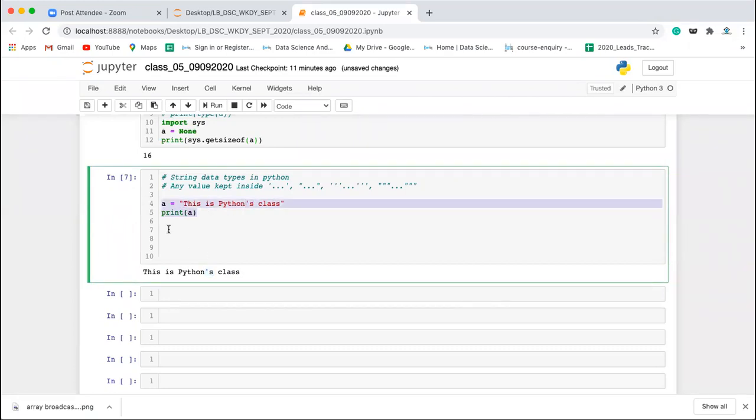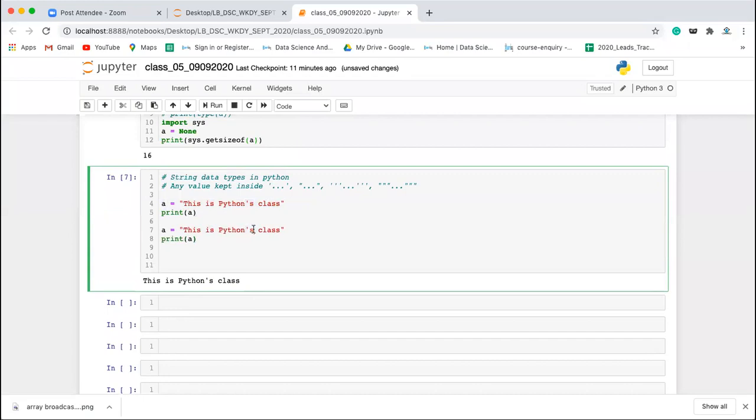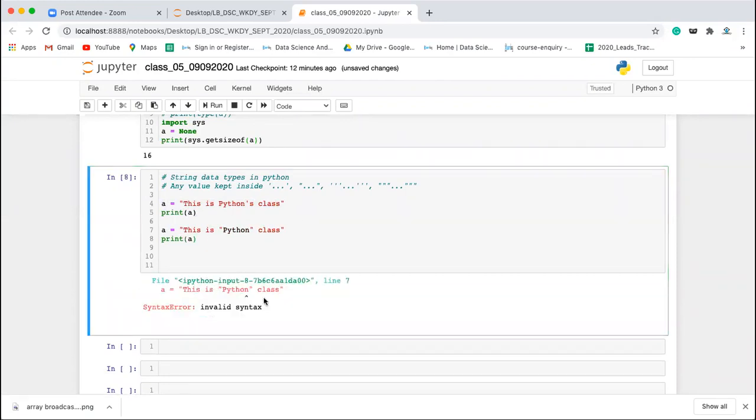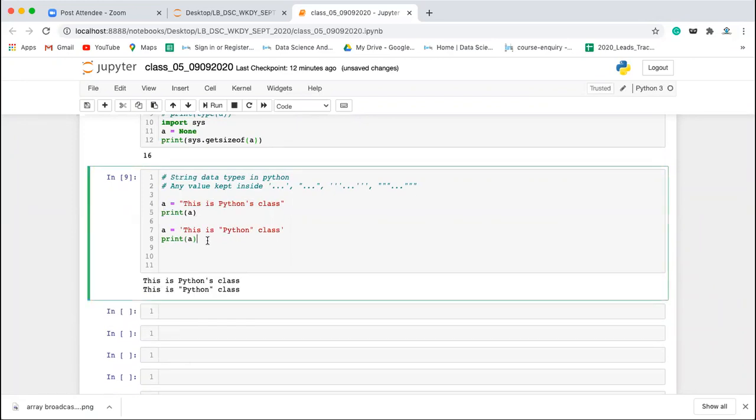Similarly, let's say you have a double quotation inside the string. Then you cannot keep your string in double quotation. It will give you the same error. Now if you execute it, it is the error, right? So you can keep it in single quotation instead. We have seen that one also, right? Now this will be correct.